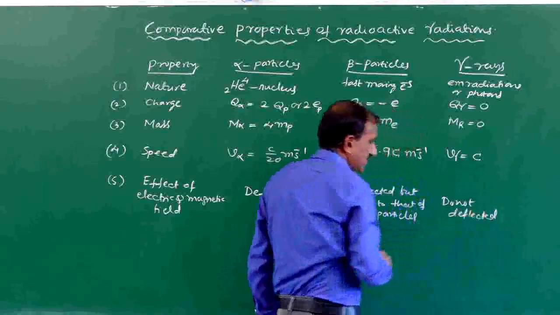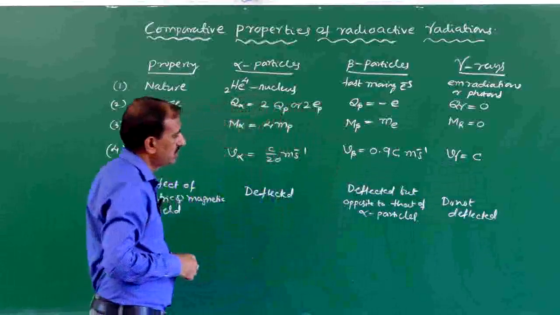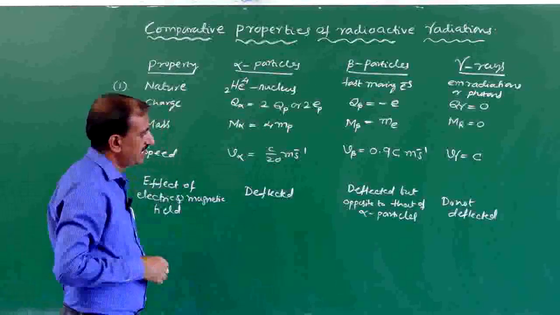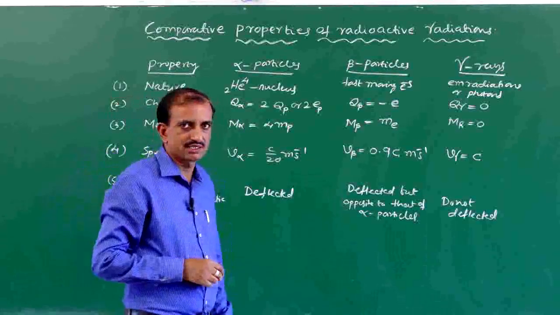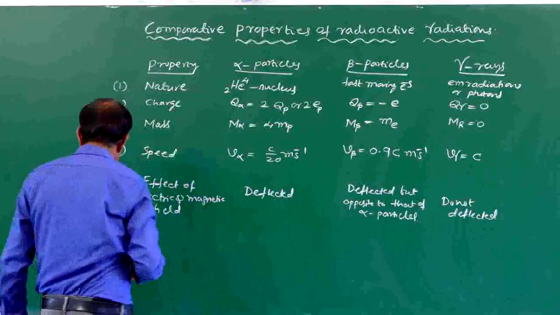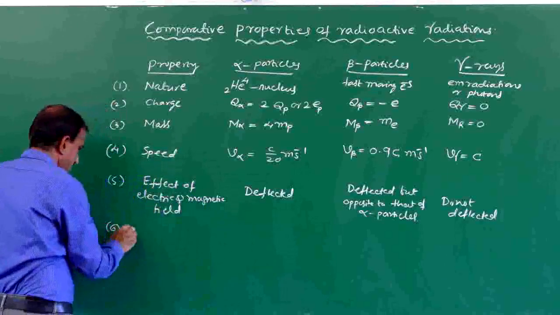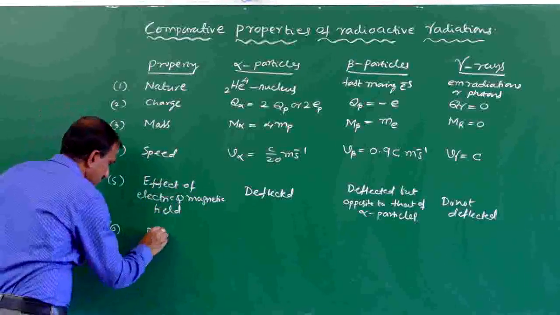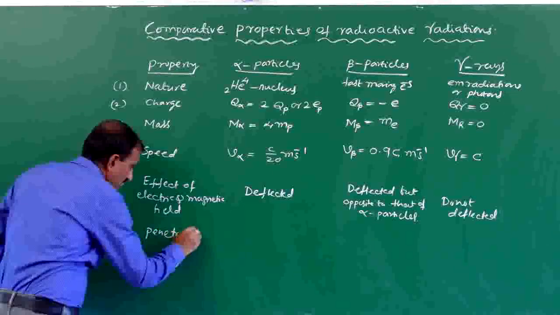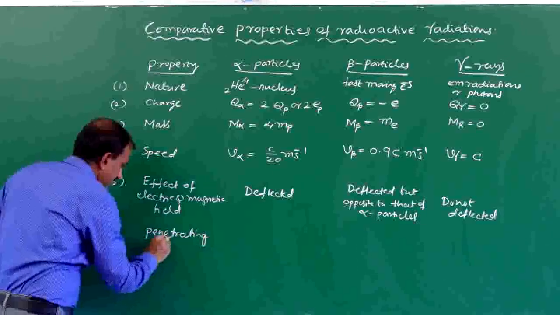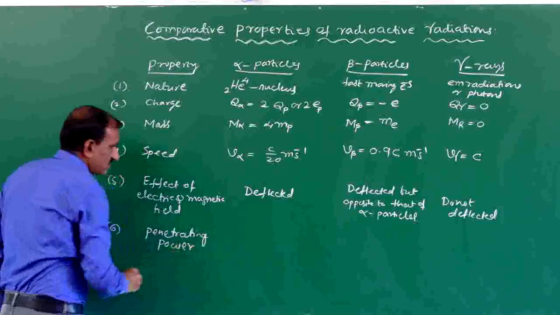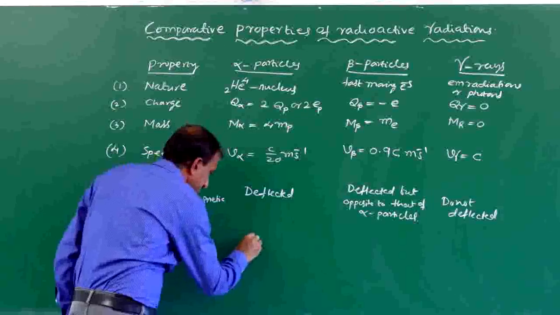Since they have no charge, they are not deflected in electric and magnetic fields. The next one is penetrating power. The penetrating power of alpha particles is minimum.